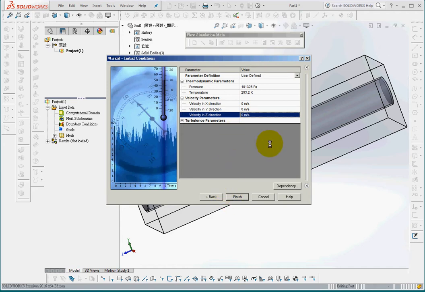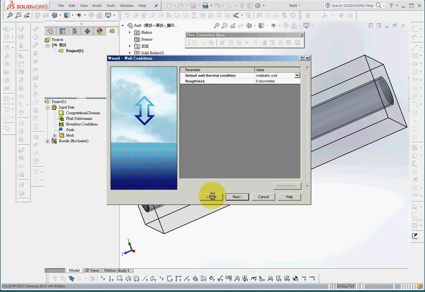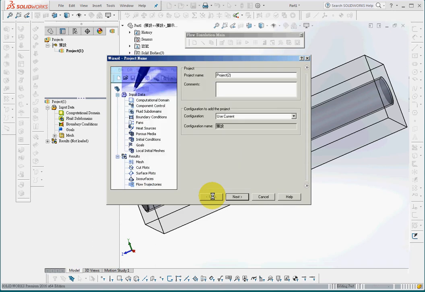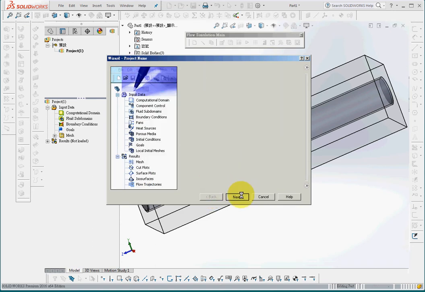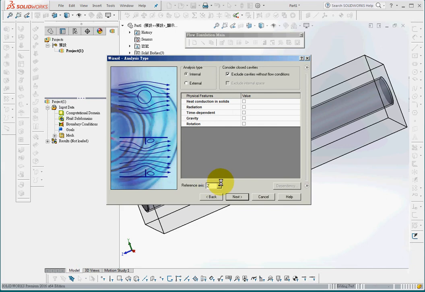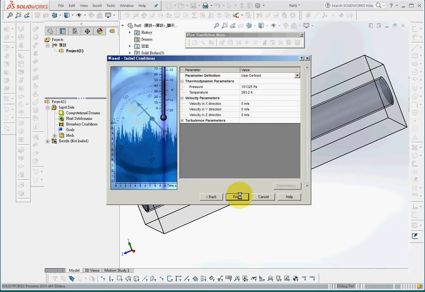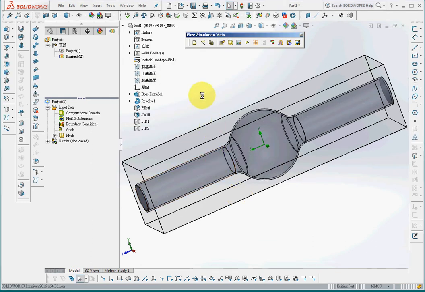And before we finish with the second step or the initial condition, we'll go back to see that in the second step we define the direction of flow, water as the fluid, and leave the others unchanged as default. So the second step, we define the direction of flow as Z direction, and the fluid will be water.